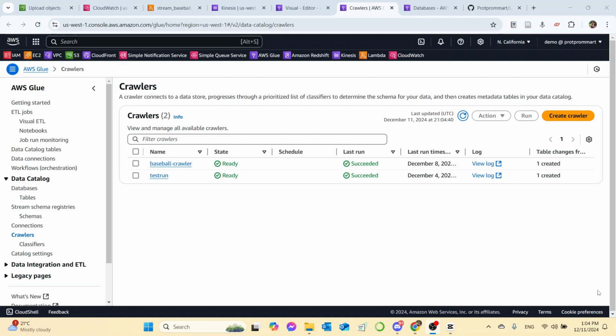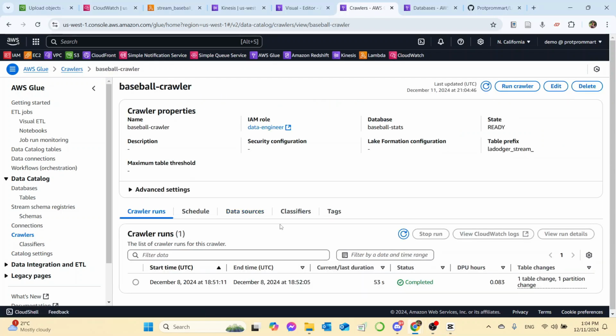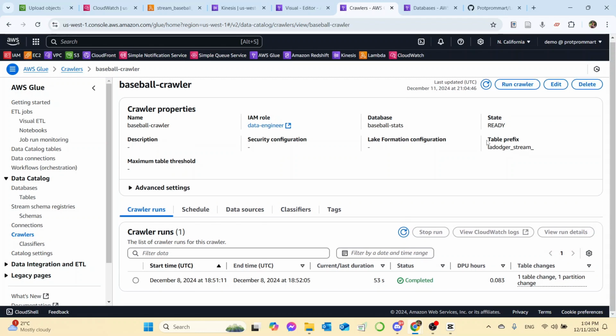So I have set up a crawler called baseball crawler in order to read and scan the clean transform data and upload it into the database. I have set the table prefix that has been crawled as LA Dodger underscore stream underscore.